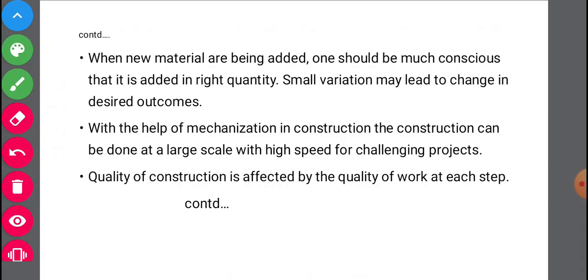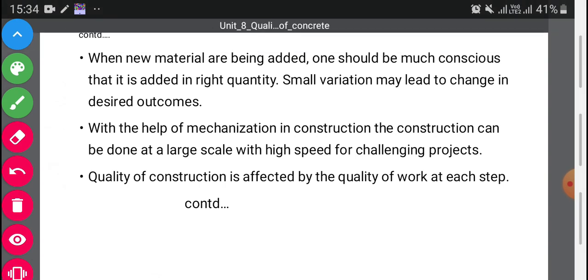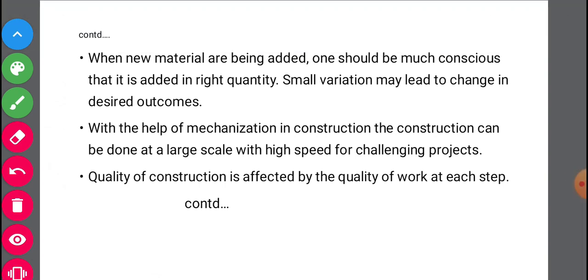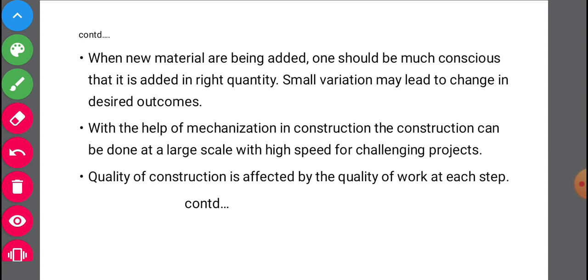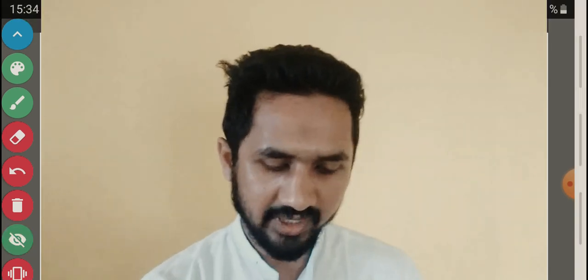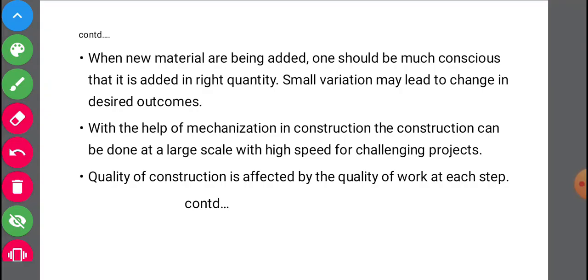With the help of mechanization in construction, the construction can be done at a large scale with high speed for challenging projects. If we are using large machines or any machinery in the construction, we can speed up the work of construction. Suppose we are using cranes for lifting of the materials, then the work can be carried out in a faster way by using mechanization or any machine in the construction.